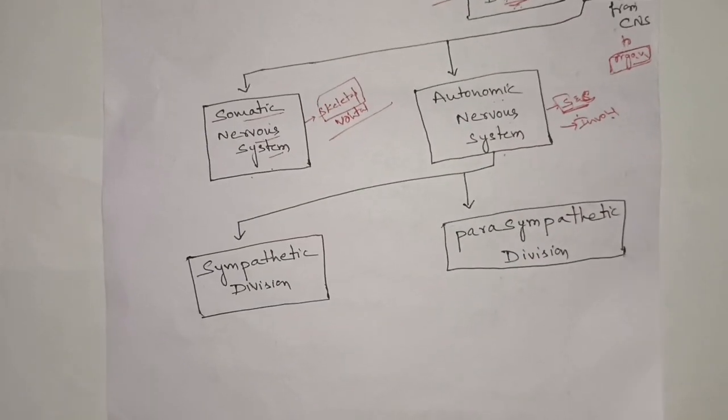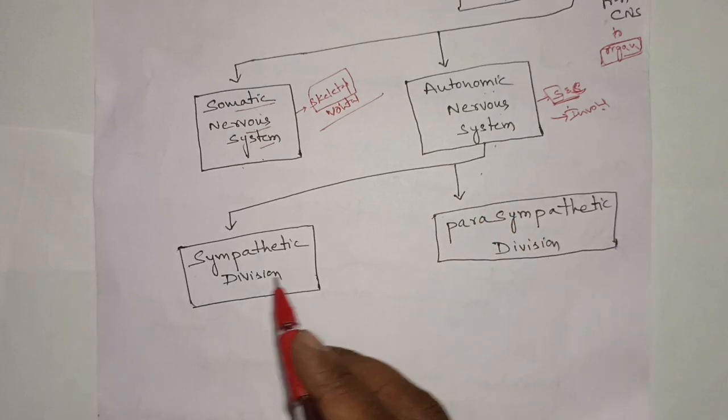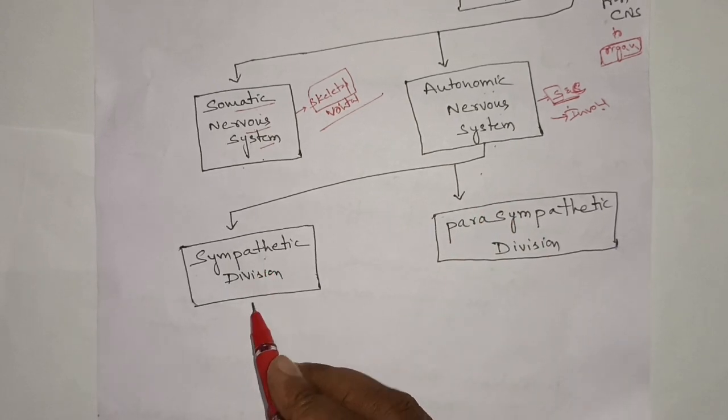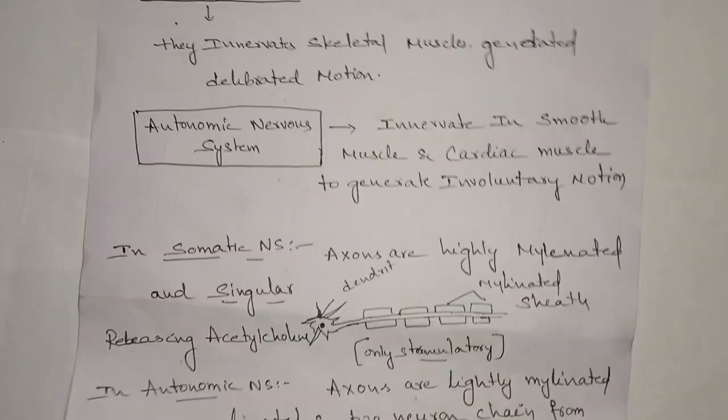Here the autonomic nervous system is again divided into two parts. One is the sympathetic division and another one is the parasympathetic division.